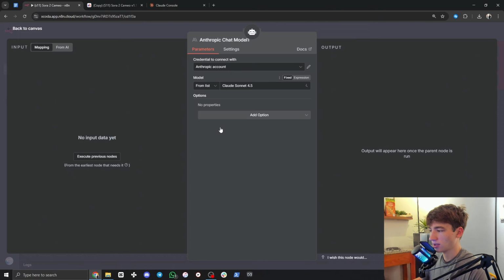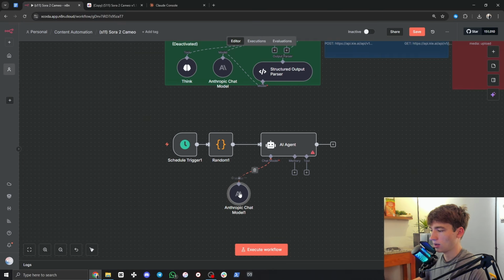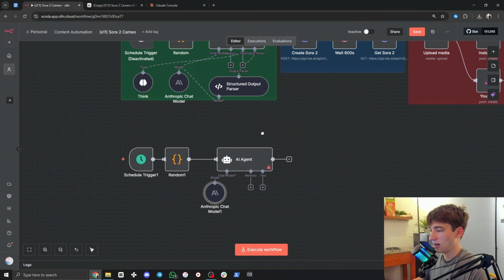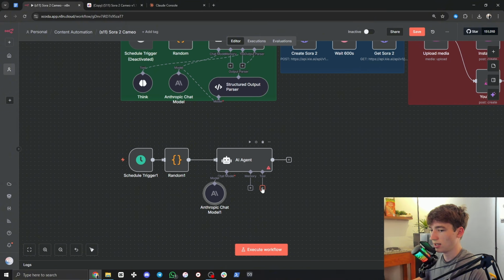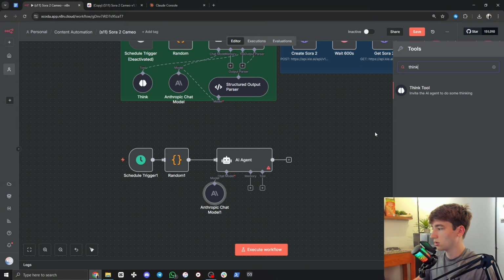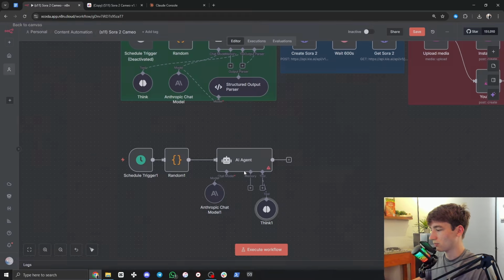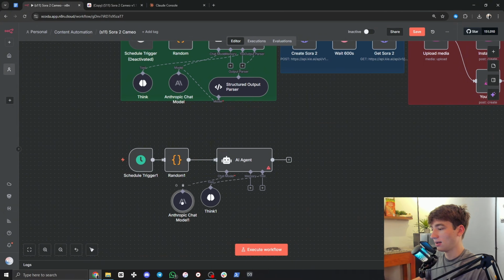I am going to use Claude Sonnet 4.5. And next, we are going to go to the tool right here, click here, and search for think tool. This just allows it to process better and think in between responses.